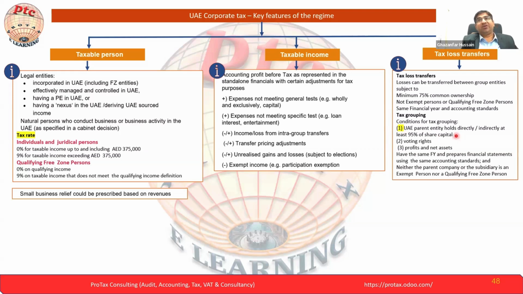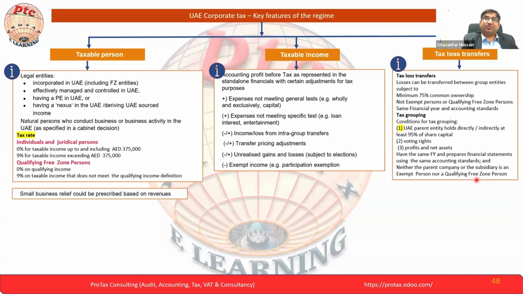What is the condition? The parent entity holds directly or indirectly at least 95% of the share capital, plus has the voting rights, plus has the profit and net asset sharing. They must have the same financial year, prepare the financial statements using the same accounting standard, and neither the parent nor the subsidiary company is exempt or a qualifying free zone person. If all these conditions are met, then we are eligible to take the benefit of tax loss transfer between the group, where the common shareholding is a minimum of 75%.